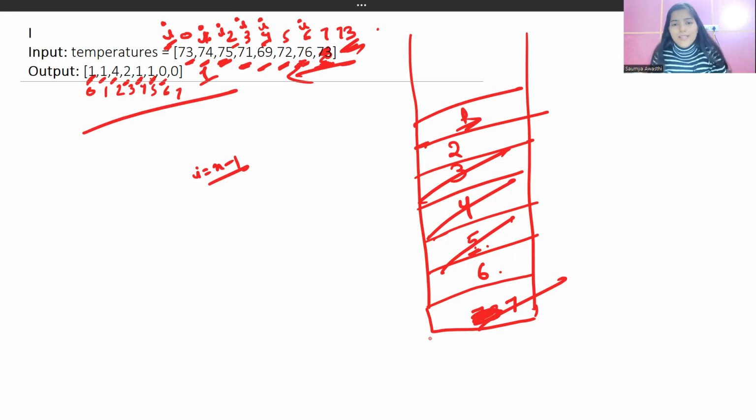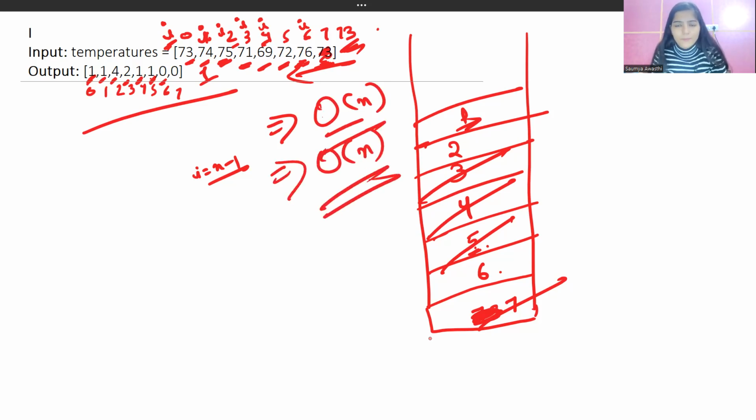Now if we talk about the time complexity for this approach, we go through all the elements of the array only once, so big O of n. And as we have used extra space here, this stack, the space complexity is big O of n, right? So yeah, that's it from my end. Thank you so much for watching this video.